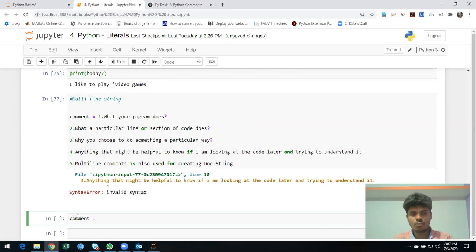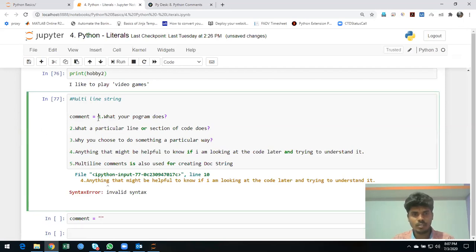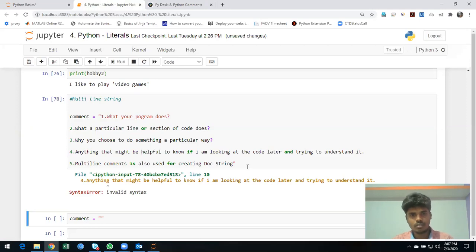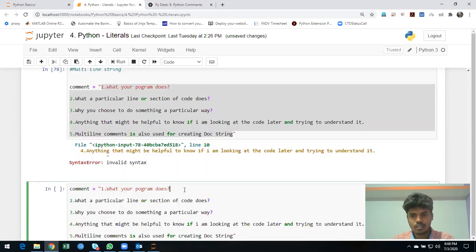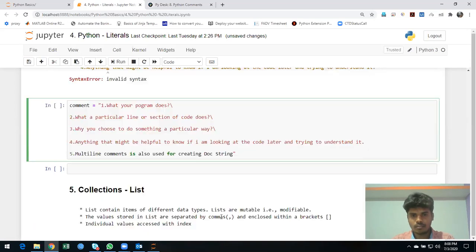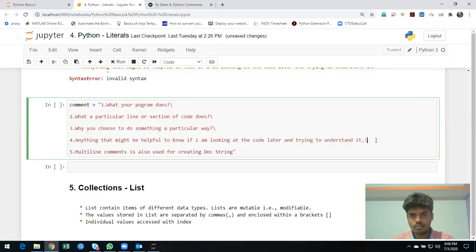One way is, maybe let me do it this way. See, it's an error. At the end I gave a single quotation. Any quotation should be at the end or the beginning, it should be a string, right? But it is not working. What I will do is copy paste this one. I'm going to give it like this, and here I will give like this, and here I'll give like this.